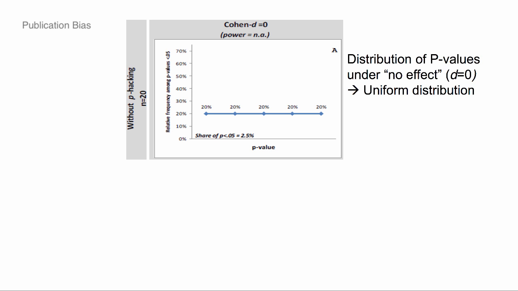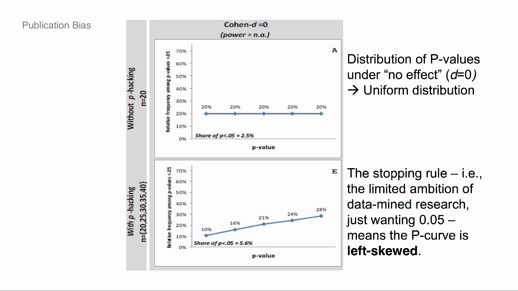And this is the real data. This is what the distribution of p-values should look like without manipulation. But if researchers are allowed to manipulate, and they simulate this, if you're allowed to manipulate and get 5 more observations until you get p of 0.05, then you get a left-skewed p curve. You get lots of observations at between 0.04 and 0.05, and very few down here. So, the intuition here is clear.